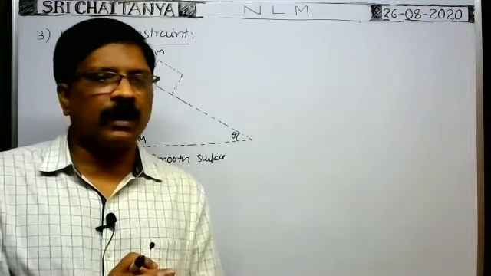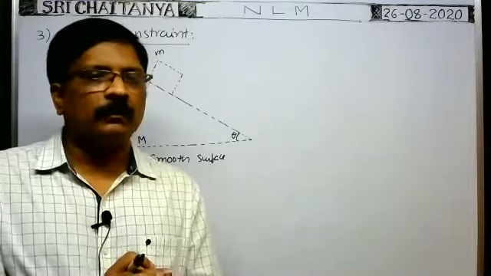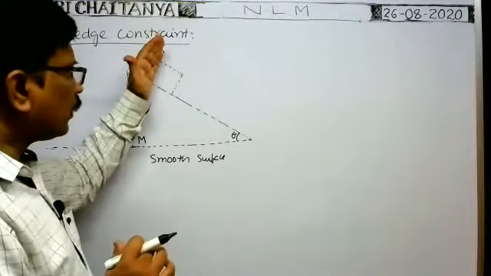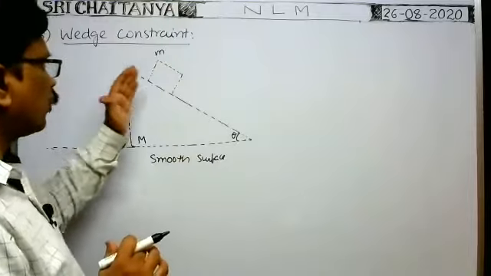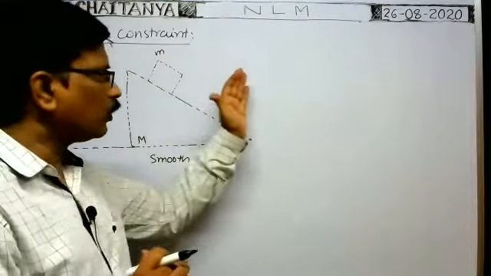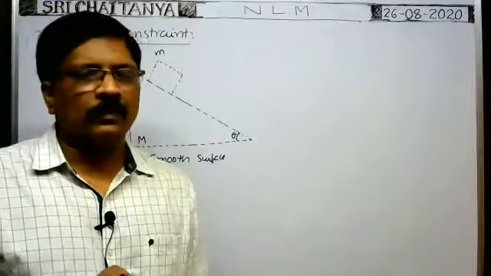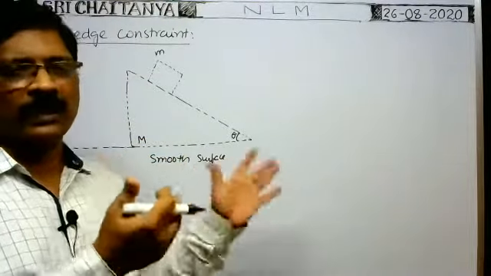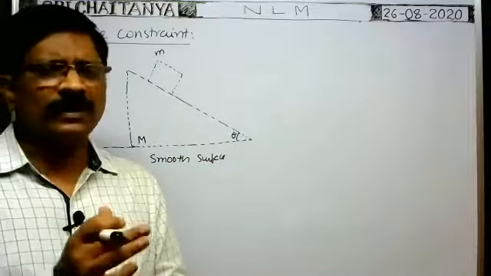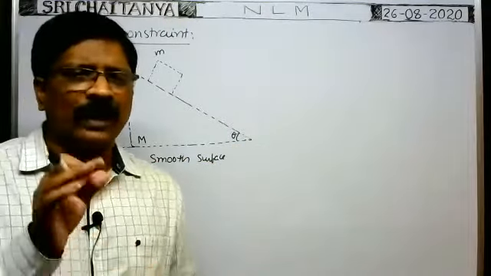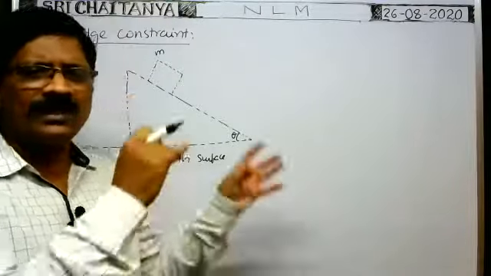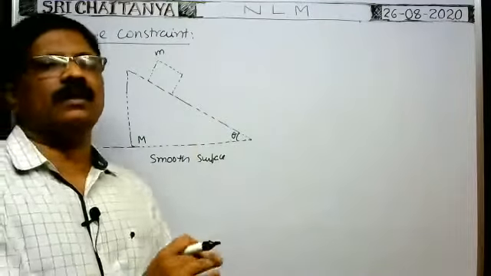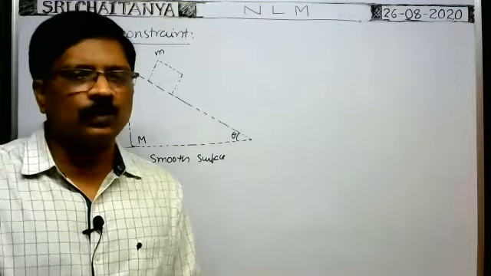What about the block? The block will move. Of course, the block comes down. At the same time, whenever the block comes down, the wedge travels in this direction. They move downwards, and simultaneously they move towards right also. What is the reason? When you release the entire system like this, why does the wedge move towards left?